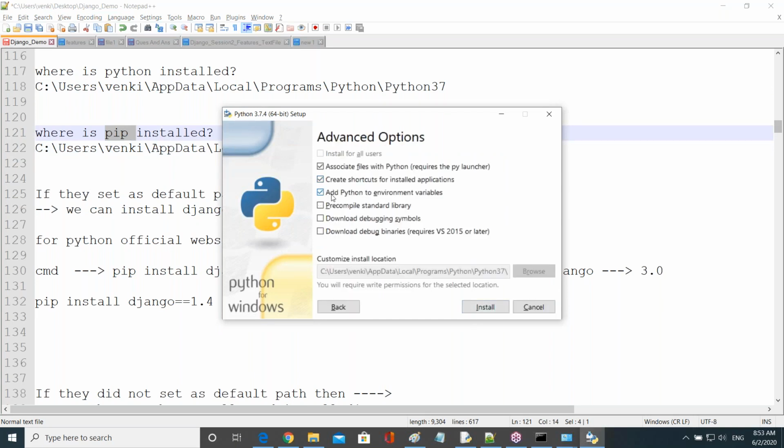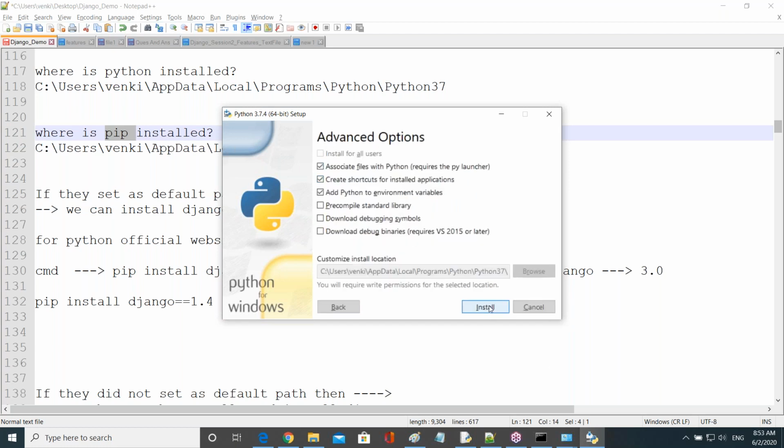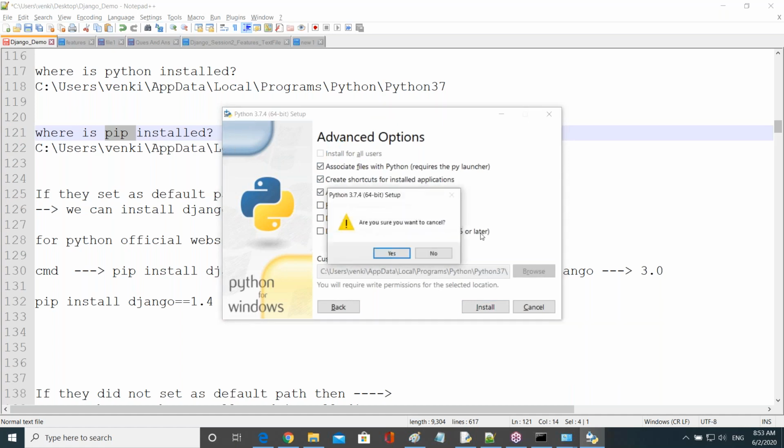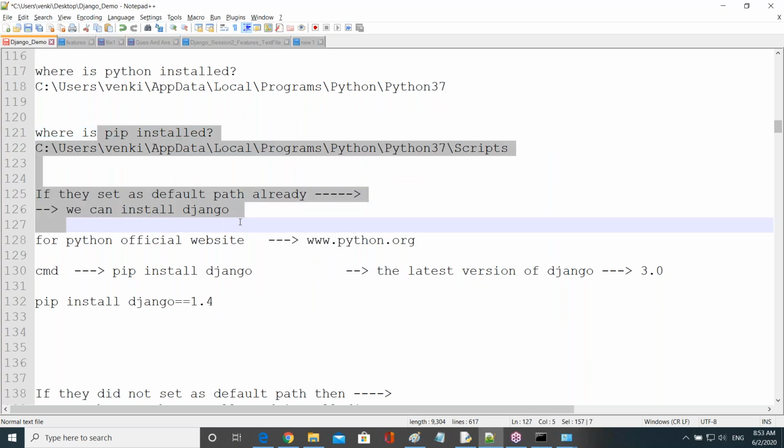Next, select add Python to environment variables. So I'm adding Python, and also I'm adding pip. Pip means script file, right? Then click install. So that here both Python and pip will be set as a default path, guys.